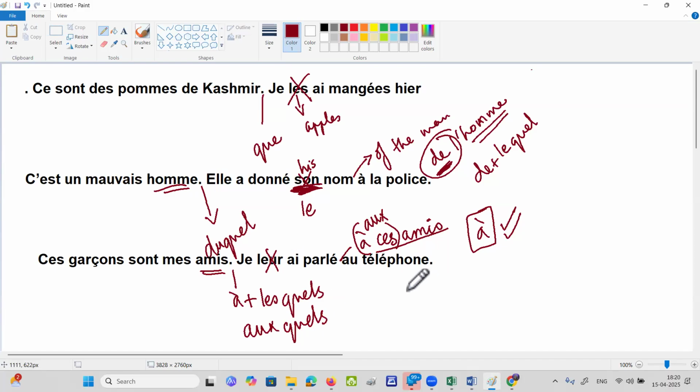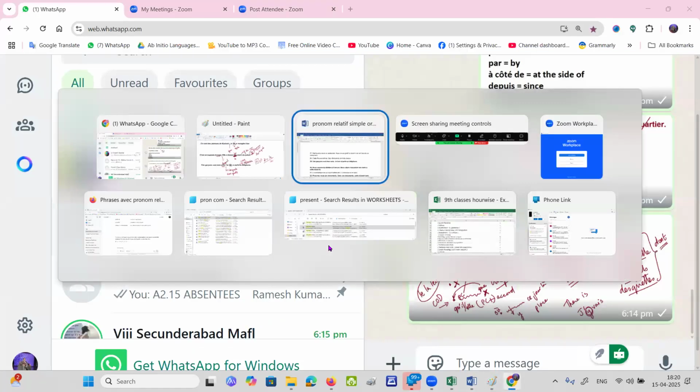Ma'am, what about "lui"? "Lui" will become "à" plus "lui" or "à" plus "la". Most probably, "à" plus "lequel" or "à laquelle", yes. Did you understand this? Your "lesquels" is hiding a preposition. Your "lequel" is hiding a preposition. So you should be careful about that. Next one.